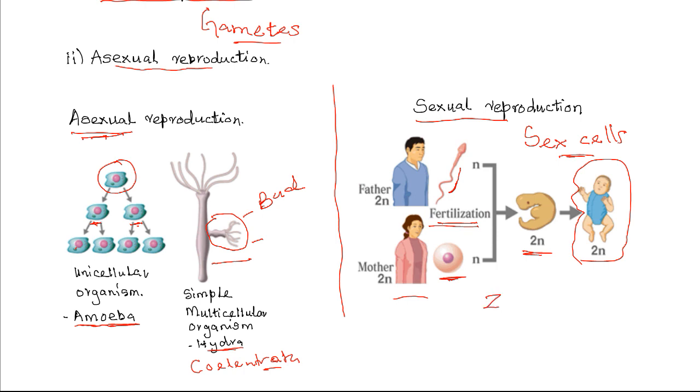Zygote is the first cell that is formed from fertilization. Then the zygote cell divides, producing more and more cells that develop into an embryo, and then the embryo into the organism. So this occurs both in animals and in plants.